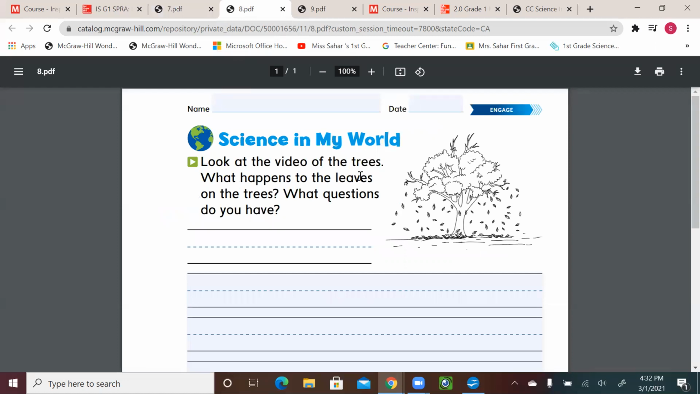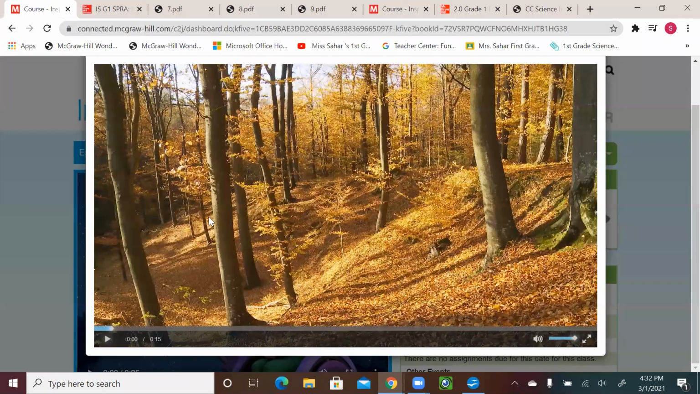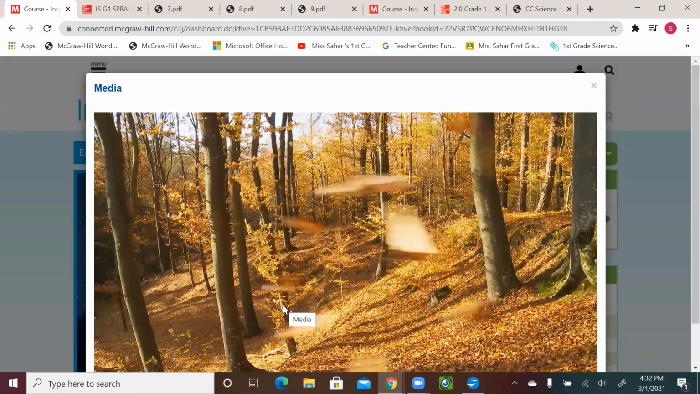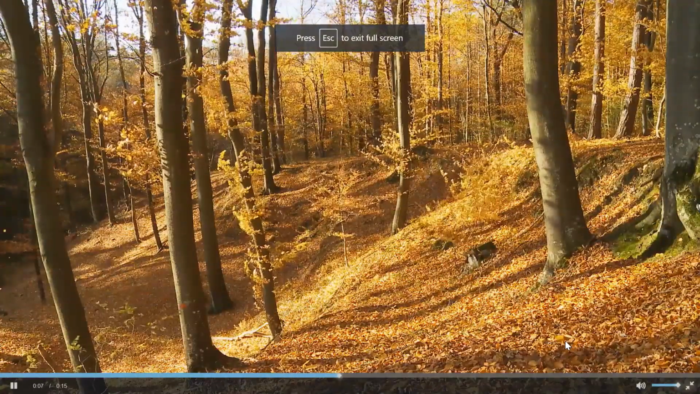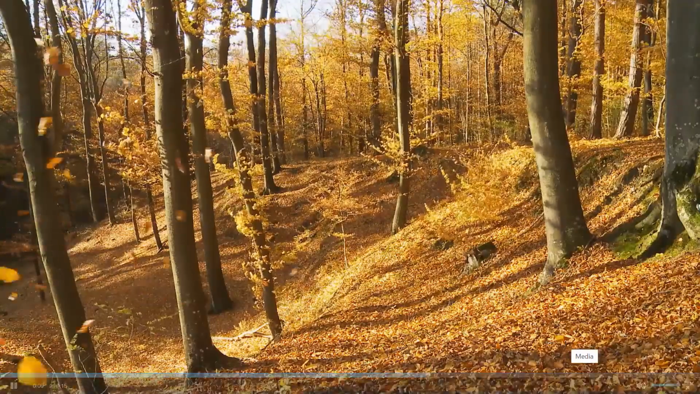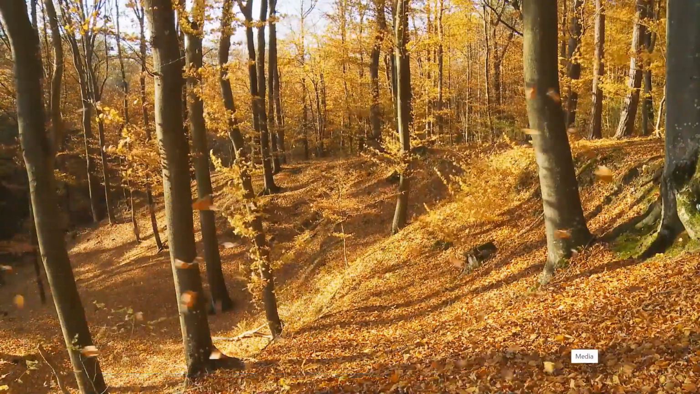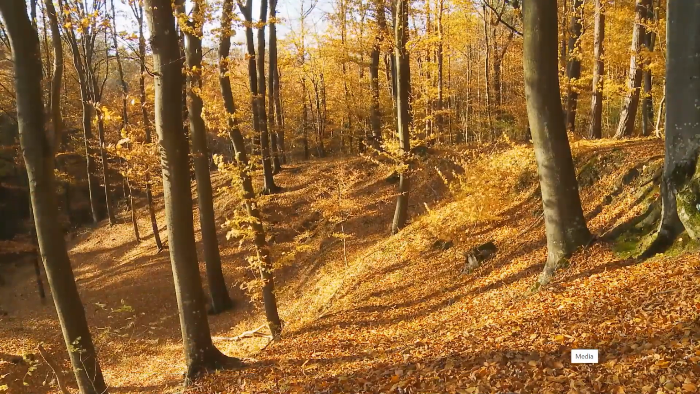All right, look at the video of the trees. What happens to the leaves on the trees? What question do you have? So we're going to watch a video, then we need to come up with a question related to this video. There's no sound for this video, so let's just watch it. Remember, we need to look for questions about the leaves on the trees.